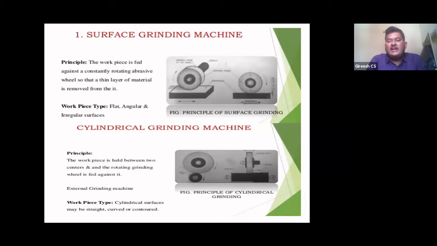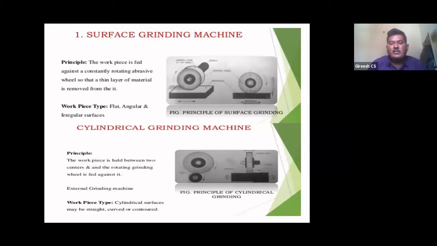Next one is the cylindrical grinding machine. It is similar to a turning operation. Once you carry out a turning operation, suppose the surface finish is not good. In order to produce a smooth surface on a cylindrical specimen, the cylindrical grinding machine is used. In the surface grinding machine the workpiece is flat; in the cylindrical grinding machine, the workpiece will be cylindrical in shape.